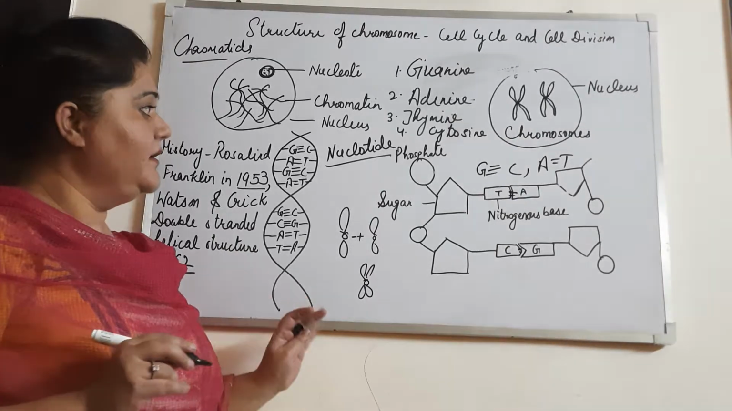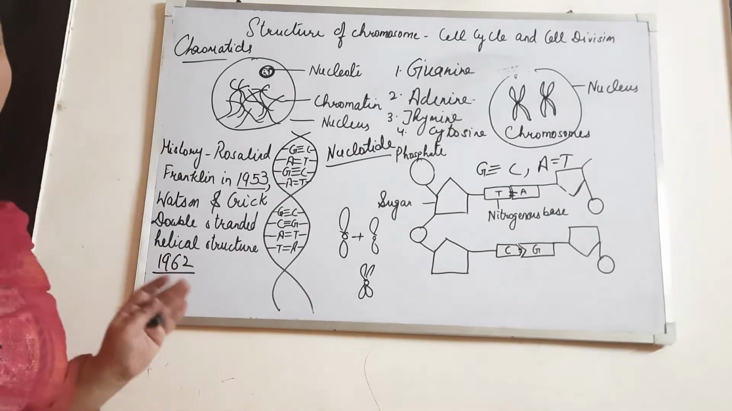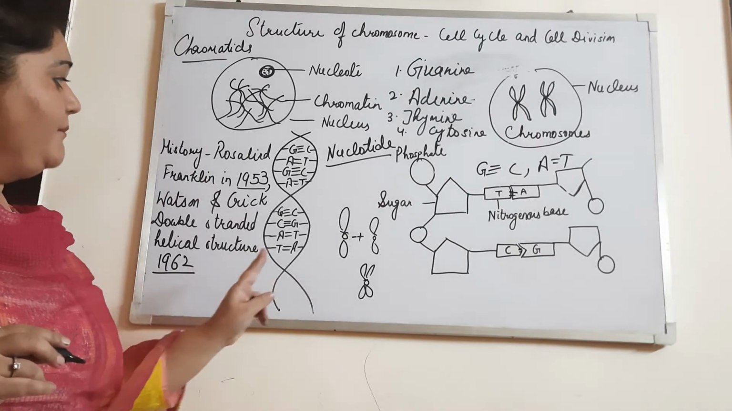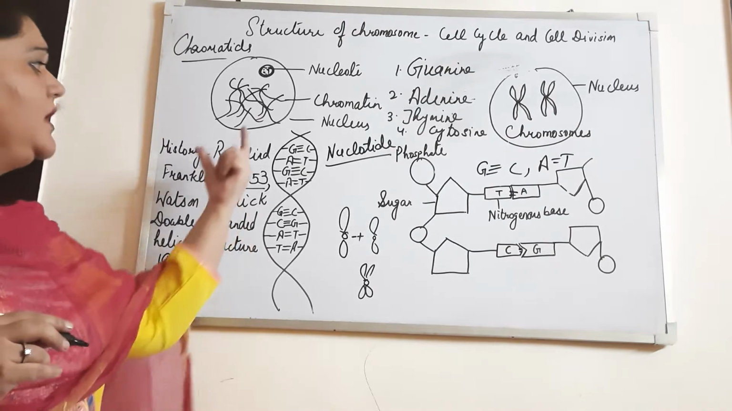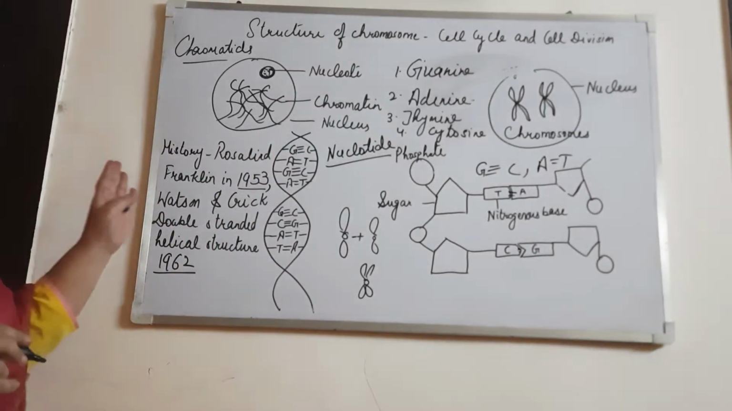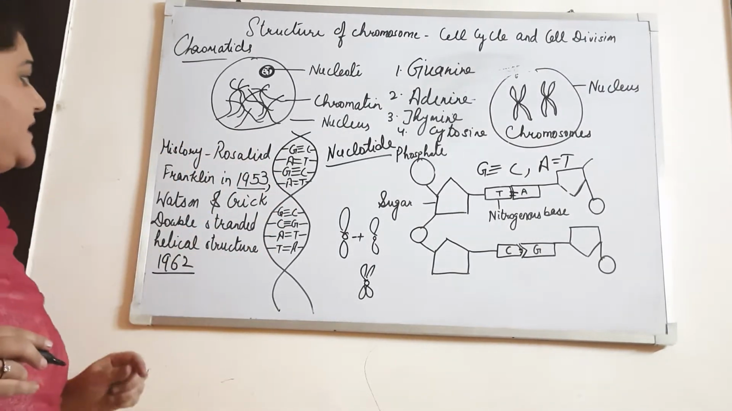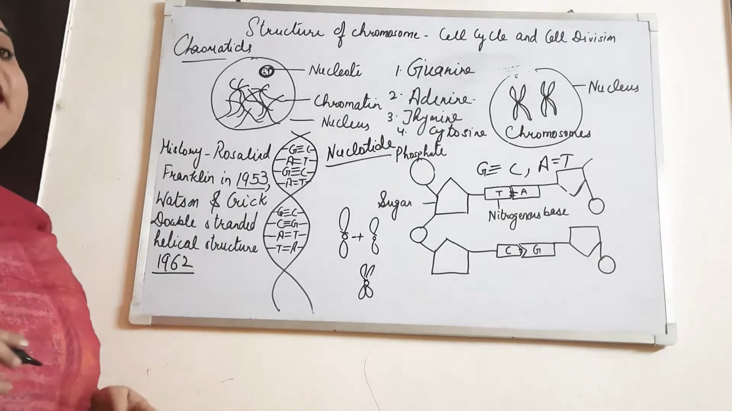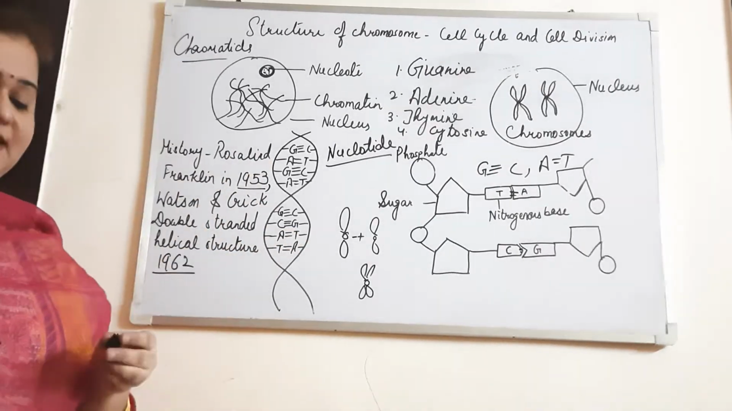Again, I just want to explain a few things, because this is one of the most important things given in your book this time, and most of the time in the board exam a lot of questions are asked from the structure of DNA. So again, history. This was first studied by Rosalind Franklin in 1953. Then further on, Watson and Crick gave the double-stranded helical structure in 1962.